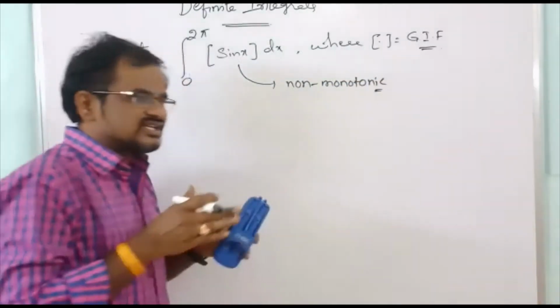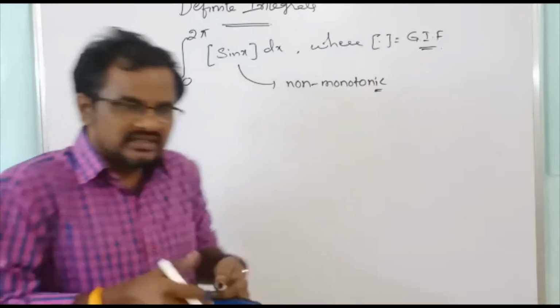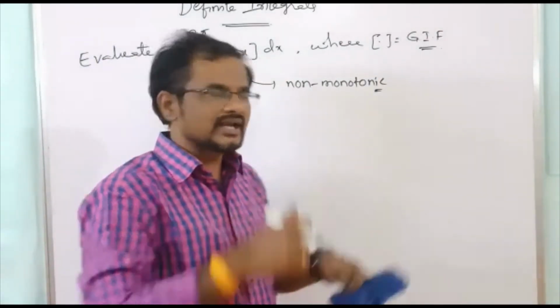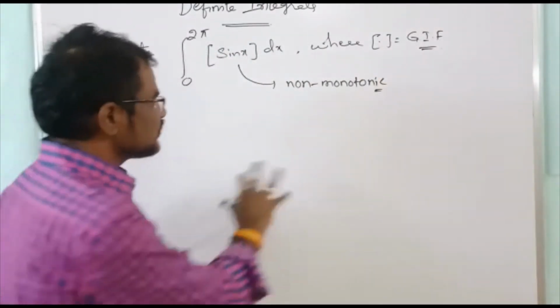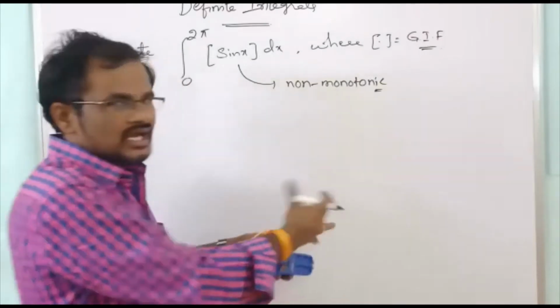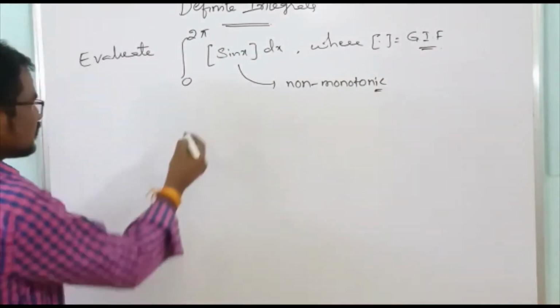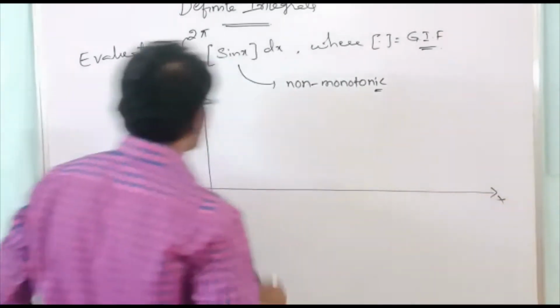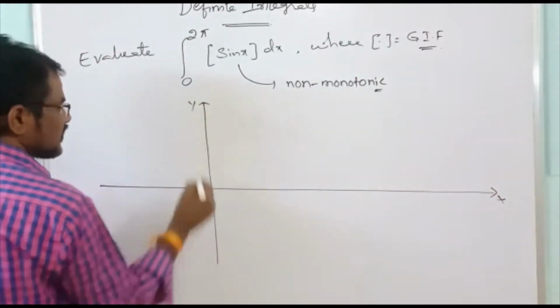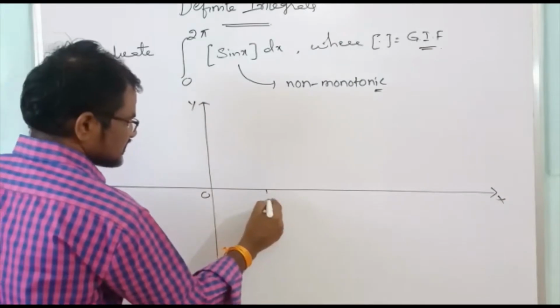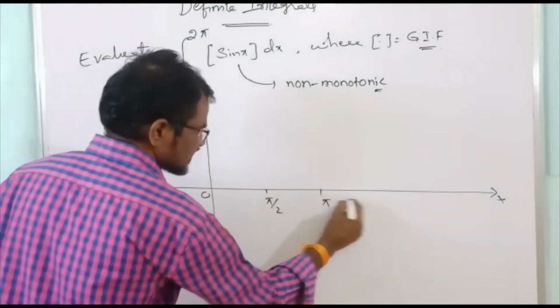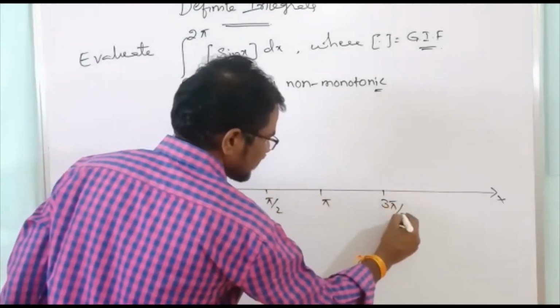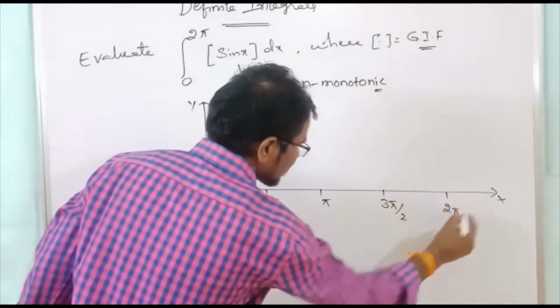If the function is non-monotonic, it is better to go through the graph method, then we easily get the answer and clarity as well. So that's why I will take the graph of sin x. Mark 0, pi by 2, pi, 3 pi by 2 and 2 pi.